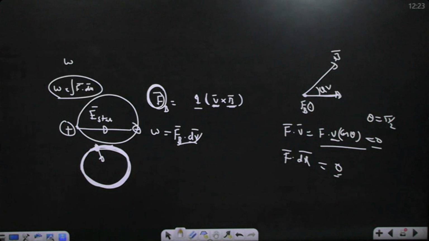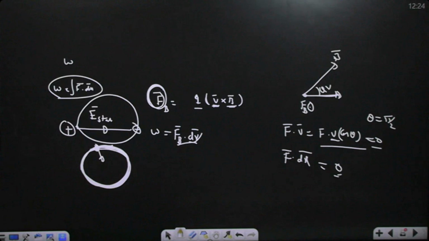So work done is 0, and the change in kinetic energy is 0. Then what does it do? It changes the direction of the charged particle. Work done means a change in kinetic energy. The total work done by the external magnetic field, or the magnetic force created by it, is always 0 for a charged particle. So work done is 0 means the change in kinetic energy is 0.